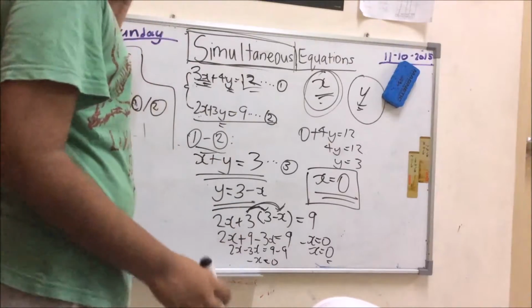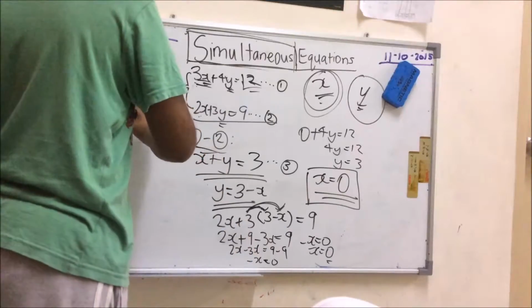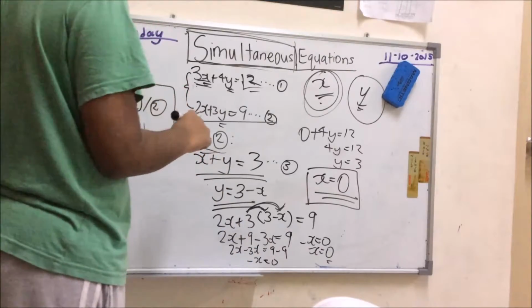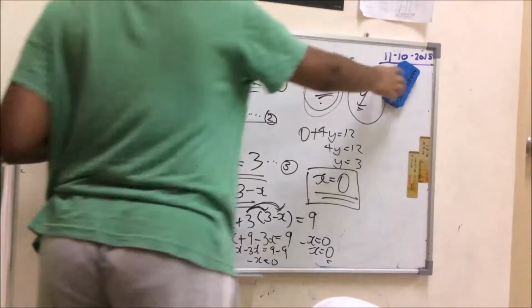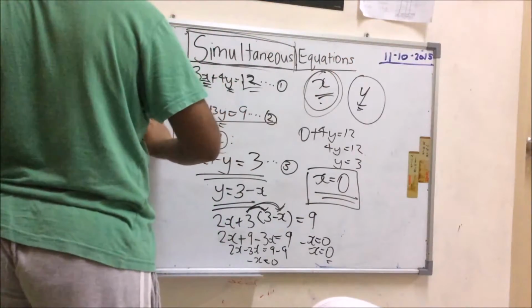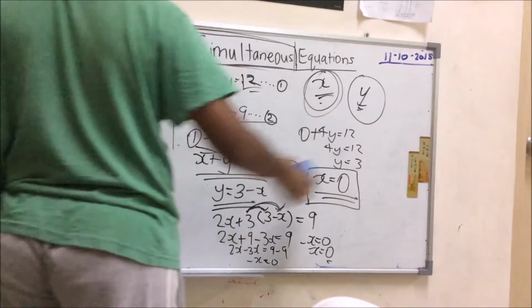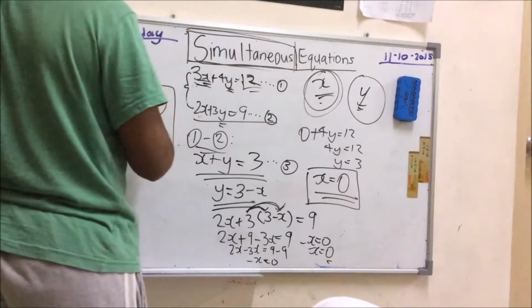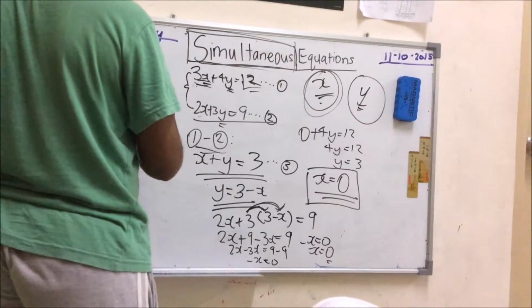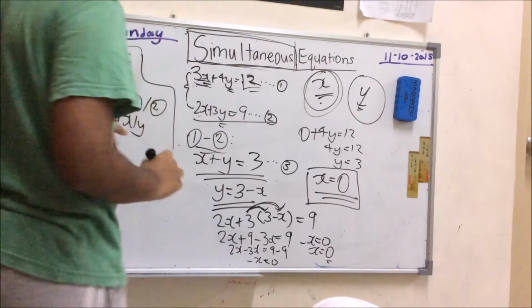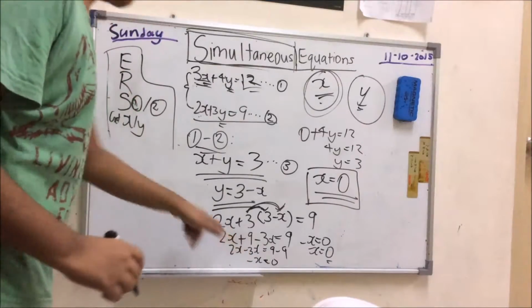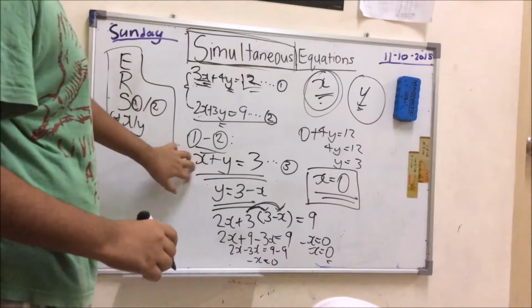After you substitute into 1 or 2, you simplify. You break it down, and then you get x or y. It depends on which variable you choose to rearrange.